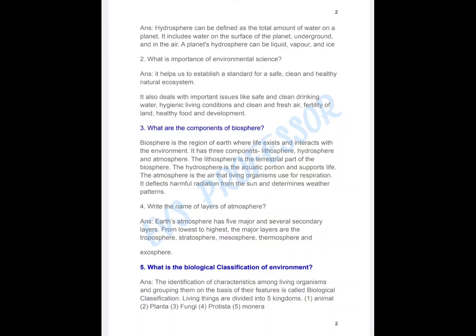5. What is the biological classification of environment? ANS: The identification of characteristics among living organisms and grouping them on the basis of their features is called biological classification. Living things are divided into 5 kingdoms: 1. Animal, 2. Plantae, 3. Fungi, 4. Protista, 5. Monera.